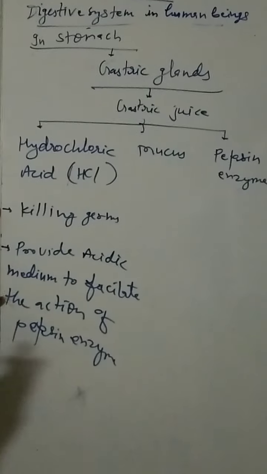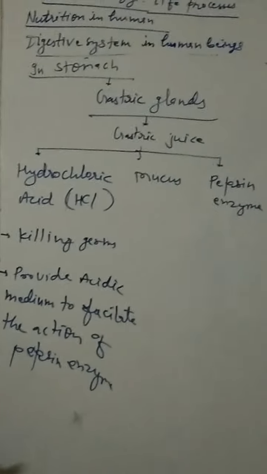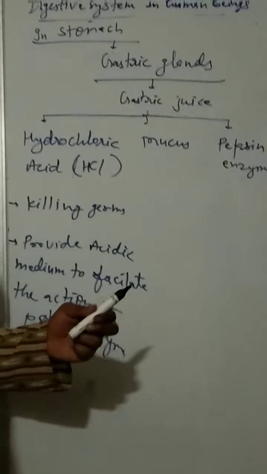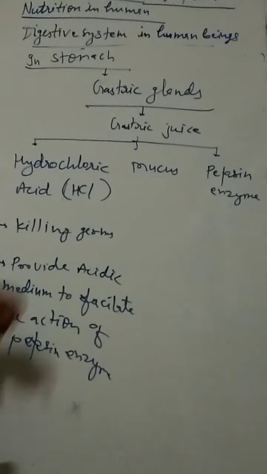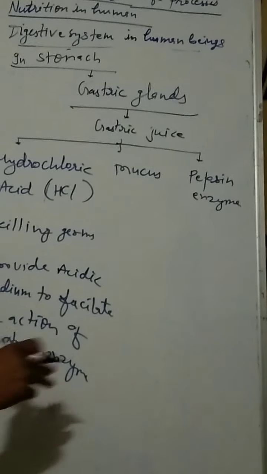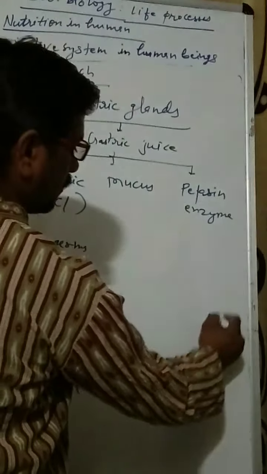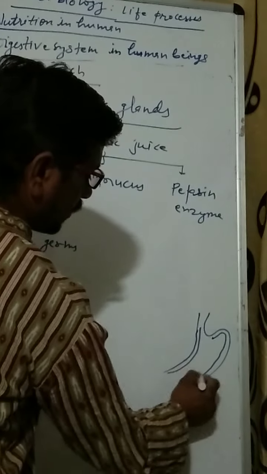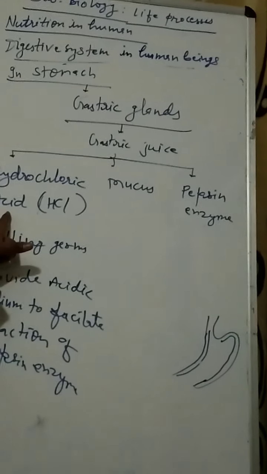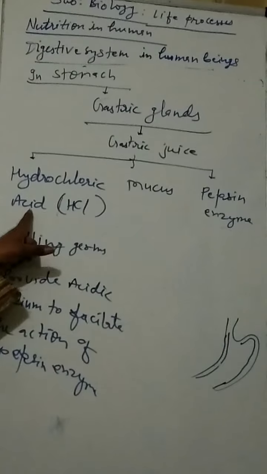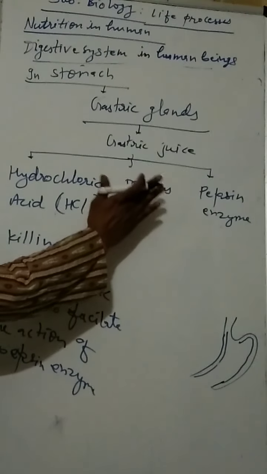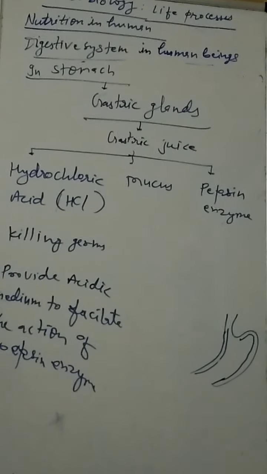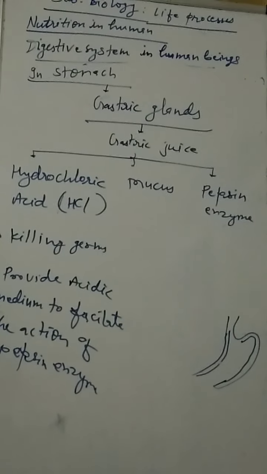You know, hydrochloric acid is a very strong acid and it can harm the stomach lining. So what is there under normal condition? Mucus provides a protective layer to the lining of the stomach to prevent it from the corrosive action of the hydrochloric acid. It is very important here. In the absence of mucus, hydrochloric acid can cause injury to the stomach lining.